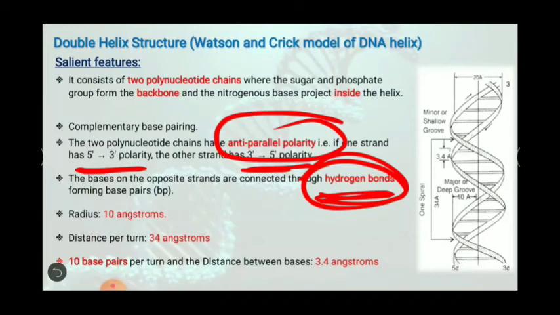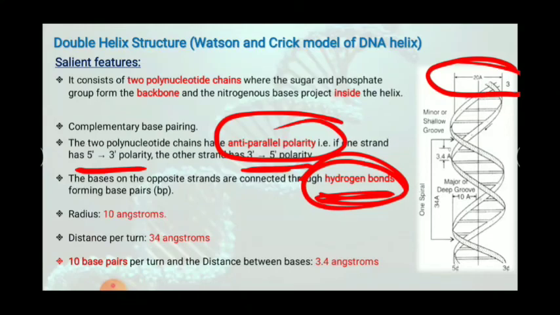Now, the radius of this helix is 10 angstroms. So I can say the diameter will be 20 angstroms. Very simple. If the radius is 10, the diameter will be 20. And the distance per turn is 34 angstrom. Now, what do you mean by per turn? You can easily see, if I consider this as 1 turn, you see my pointer is moving, this is 1 turn. And the distance of this 1 turn is 34 angstroms.